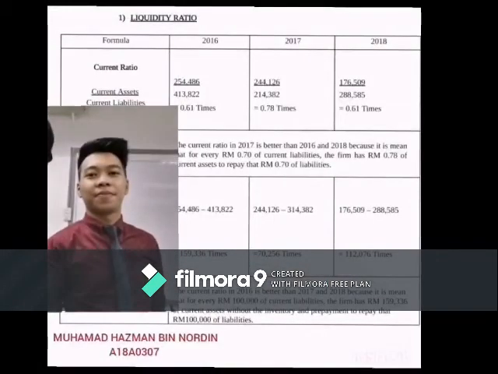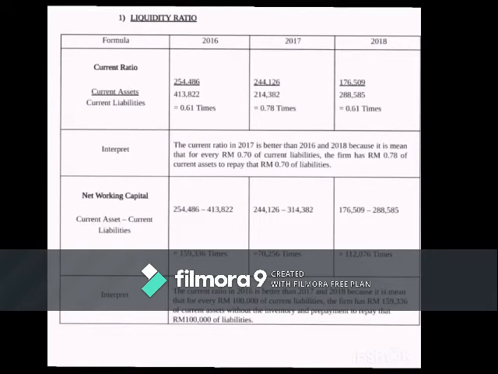Horizontal analysis from company AHMAD. First, liquidity ratio. The current ratio in 2017 is better than 2016 and 2018 because it means that for every 0.70 of current liability, the firm has 0.78 of current asset to repay that 0.70 of liability.